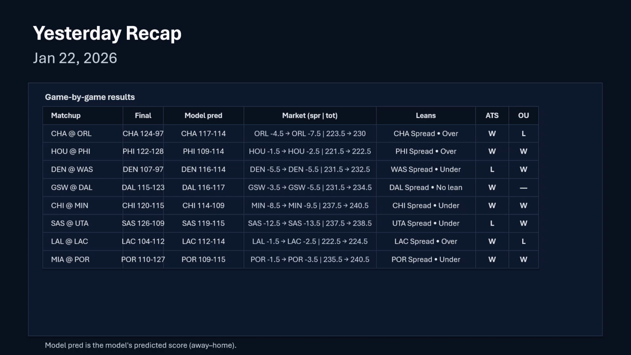San Antonio missed the spread on that one. Utah did not cover, which I didn't expect them to, even though that was a very, very large spread. And then got the under, got the Clippers spread, missed the over on that one. Lakers couldn't score. And then Portland game, got the spread, got the under. So, again, really good day yesterday. We'll go ahead and get in today's games.